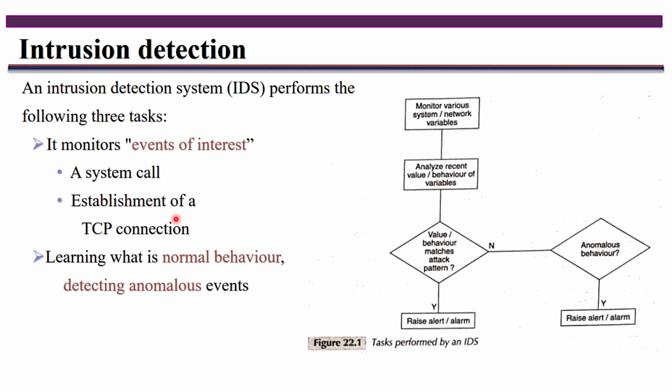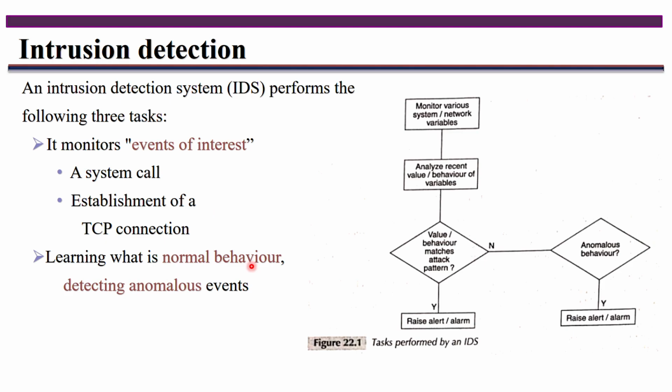It is not a correct one. So then you can discard that part. It means you don't allow such types of sources to connect to the system here. Okay. Next is learning what is normal behavior. You have to observe. Here you have to check which one is normal and which one is abnormal.